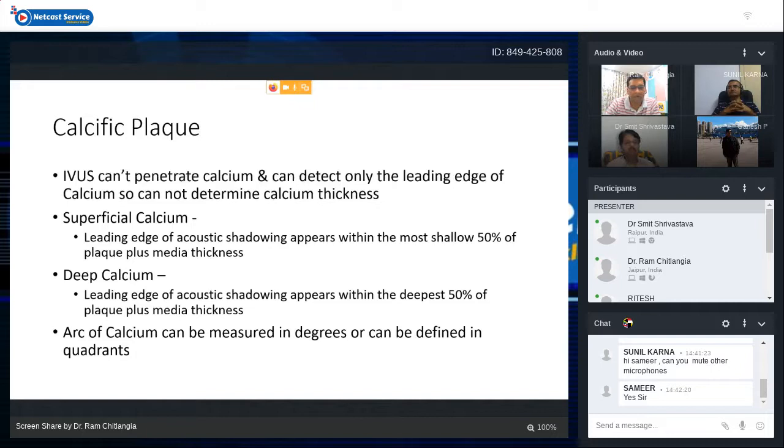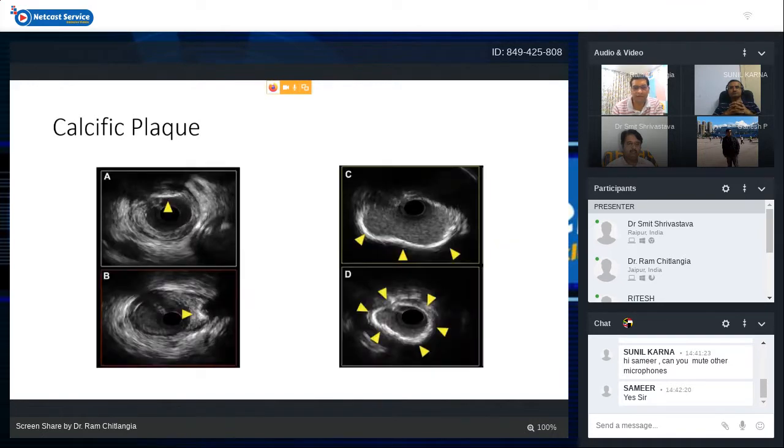Also, we can measure the arc of the calcium in degrees, that is 60 degree, 90 degree, 180 degree, or 270 degree of arc of calcium across the circumference of the artery. Or it can also be defined in quadrants of calcium, that is 1 quadrant, 2 quadrant, 3 or 4 quadrant of calcium. So IVUS is very sensitive for calcium detection, but it cannot determine the thickness of the calcium.